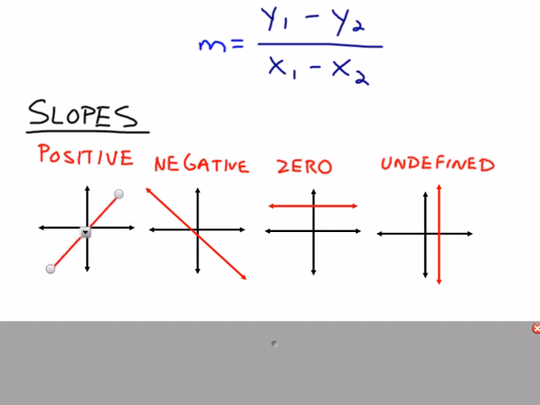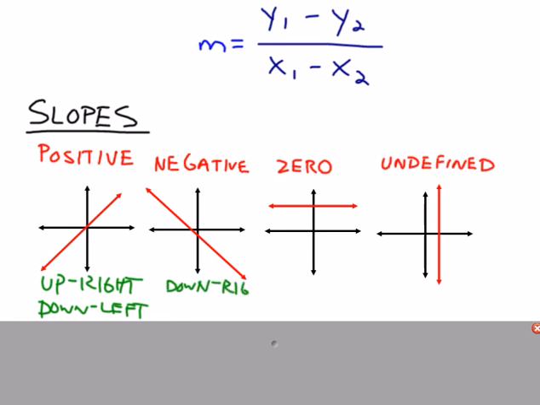a line is, any line that is said to be going up and to the right, or down and to the left, would have a positive slope. Any slope that is going down and to the right at the same time, or up and to the left, would have a negative slope.